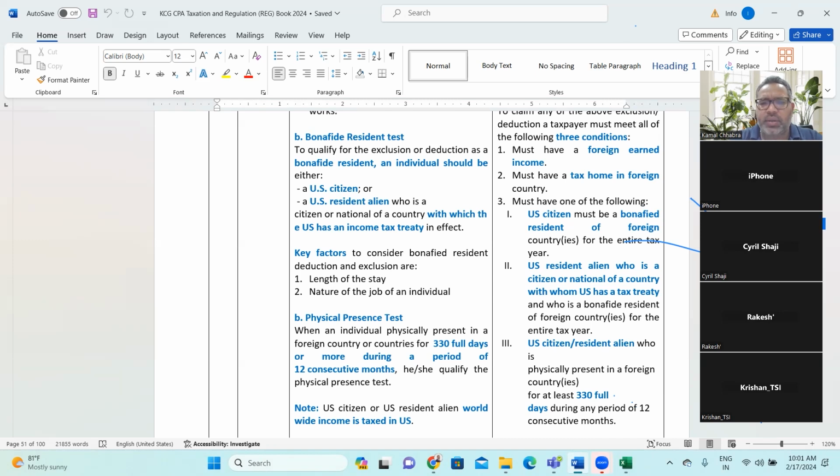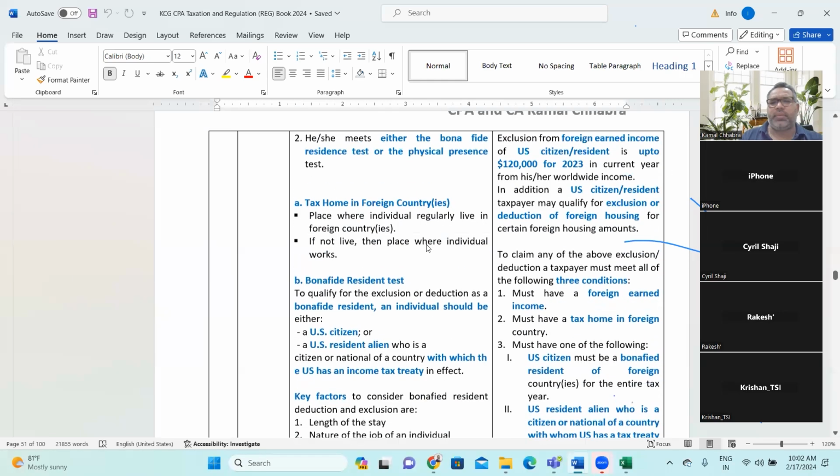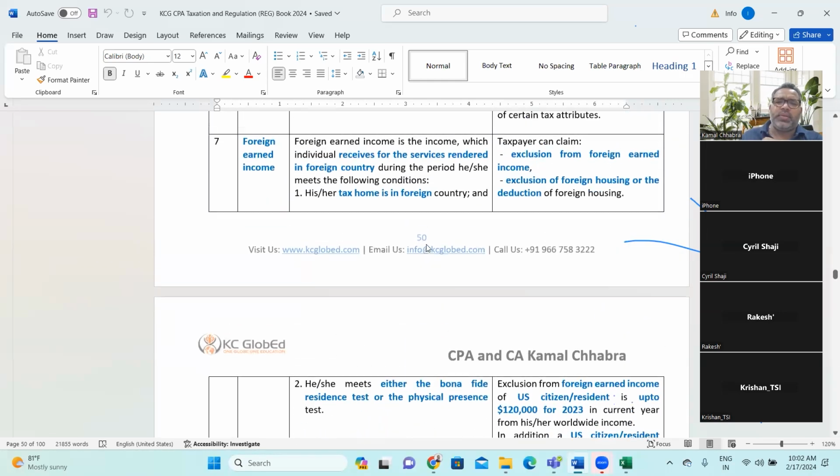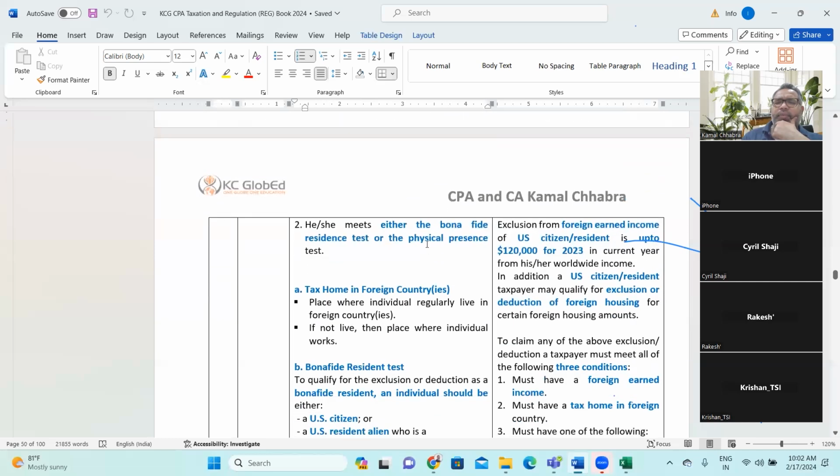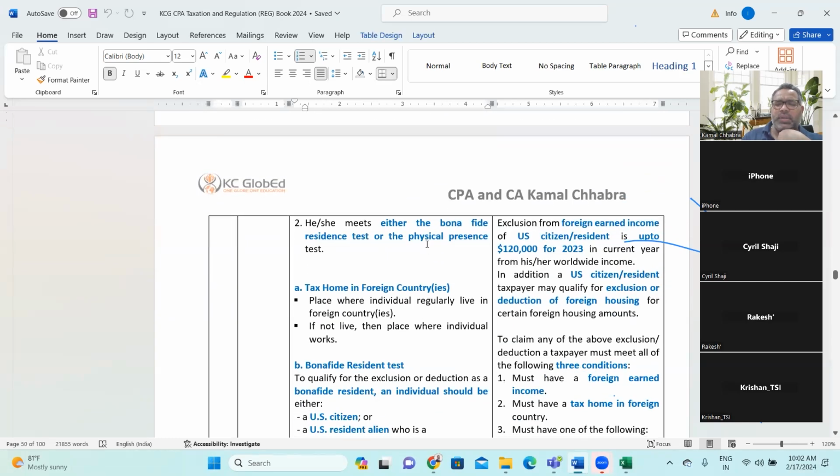So that is, in layman's language, a tax treaty among two countries and the benefit to the individuals of the respective country. Everyone comfortable? What is tax treaty or double tax avoidance agreement? Okay. So now taking you back to the original question. They are saying foreign earned income benefit is available to the individual who meets the following conditions. The first is he or she has a tax home in the foreign country, and second is he or she meets the bona fide resident test or physical presence test.